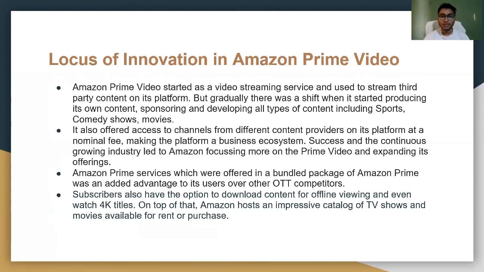Amazon Prime Video started as a video streaming service and used to stream third-party content on its platform. But gradually there was a shift when it started producing its own content, sponsoring and developing all types of content including sports, comedy shows and movies. It also offered access to channels from different content providers on its platform at a nominal fee, making the platform a business ecosystem.